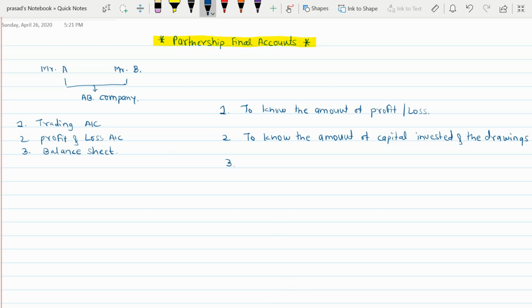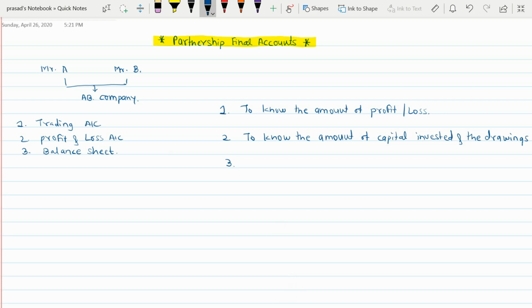Now the third one: in business we create assets and we create liabilities too. So at the end of the financial year, I should be in a position to know the list of my assets, which I own, and what I owe. That list is going to be prepared by making the balance sheet, and the balance sheet is one part of the final account. So my assets and their values, my liabilities and their values, will be disclosed by making the partnership final account.